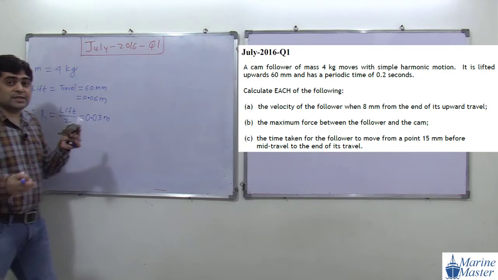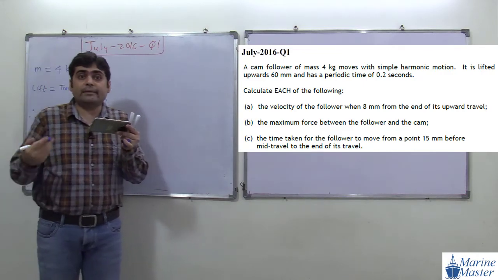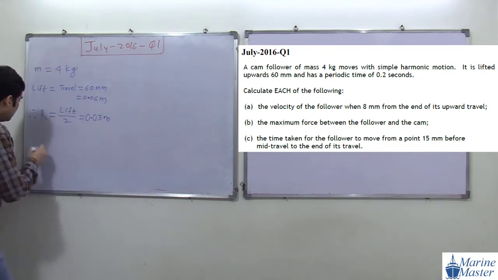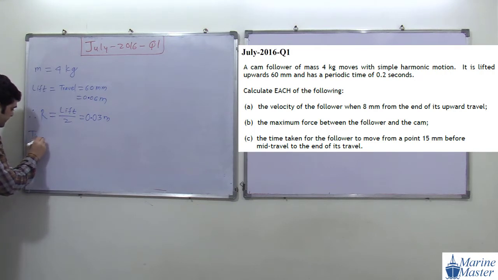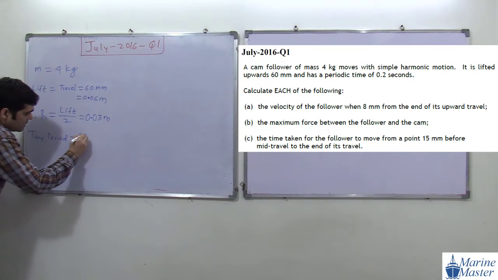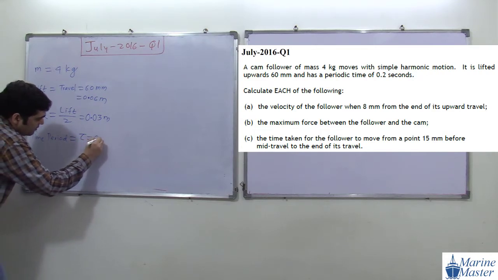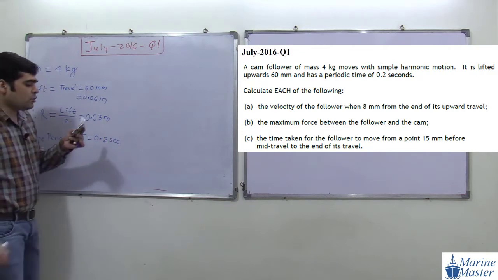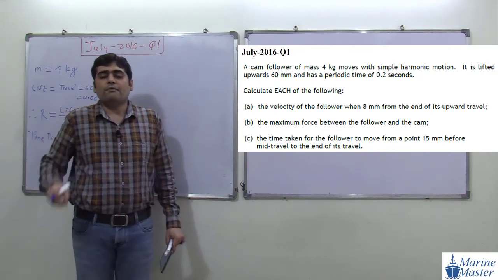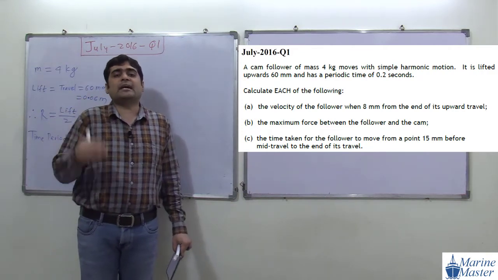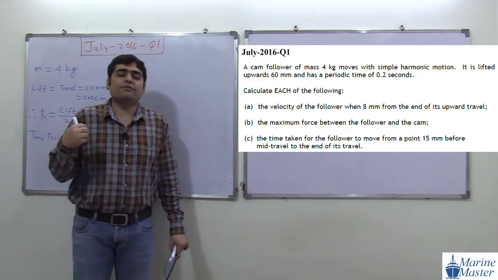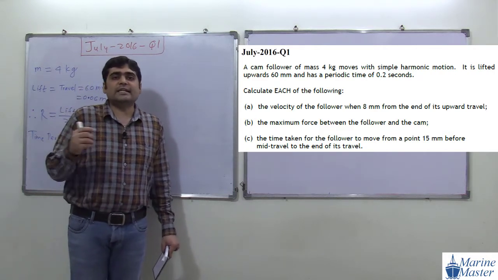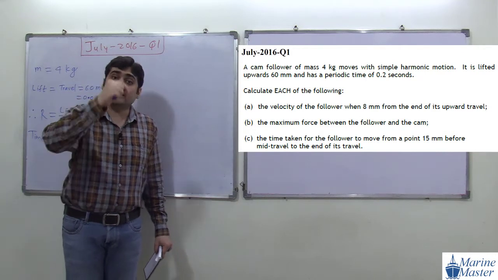Then they have given us the periodic time. Periodic time means time period, and how do we denote time period? Tau, we denote it, 0.2 second. They have given us this in the question. Whenever they have given us a time period, what can we calculate directly from that? We can calculate omega. We studied that time period means the time required for completing one oscillation.